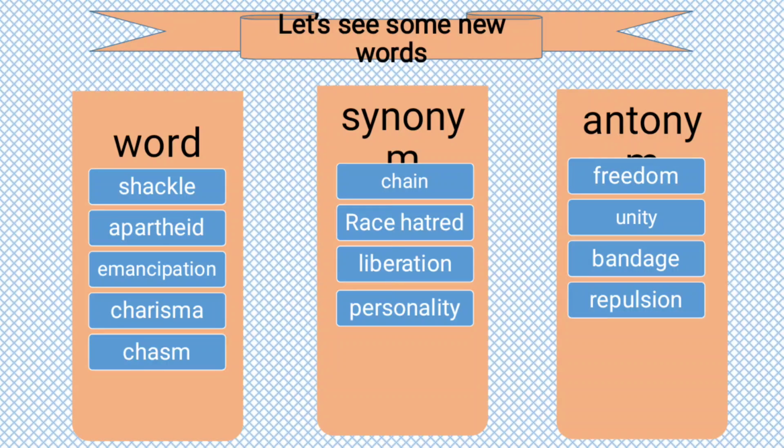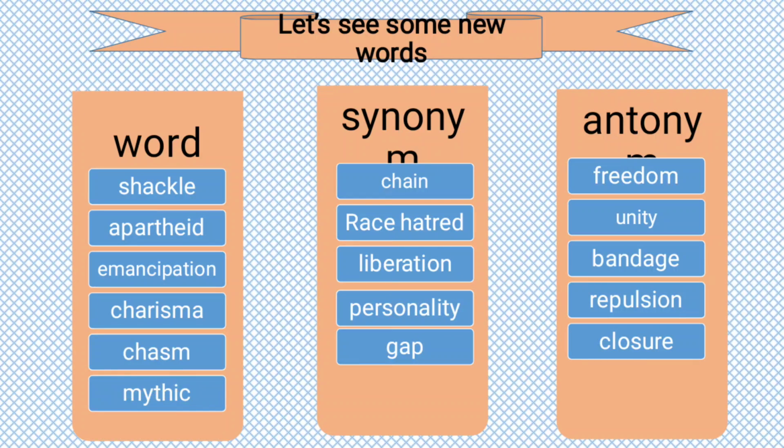Chasm. The meaning of chasm is gap, and the antonym is closer. Next word is mythic. Do you think what the meaning of the word mythic is? The meaning of the word mythic is unreal, and the antonym is factual.